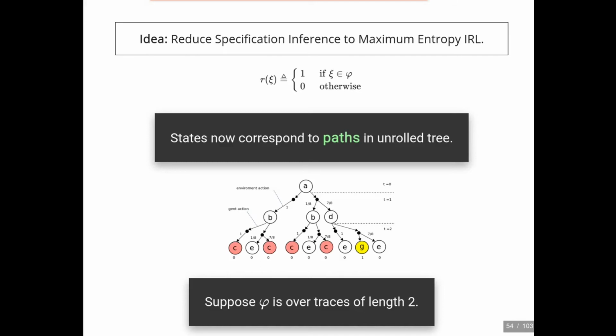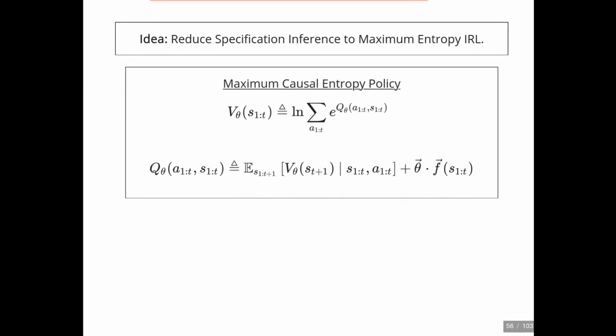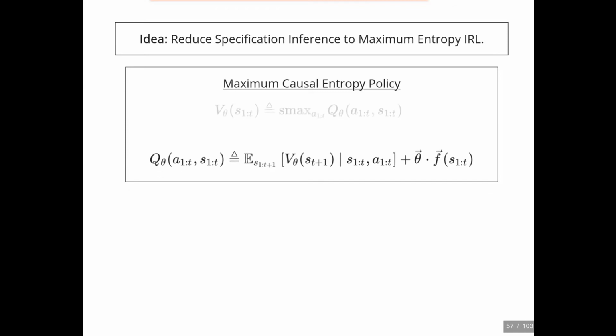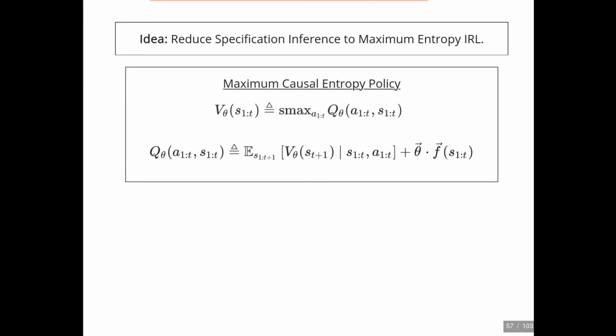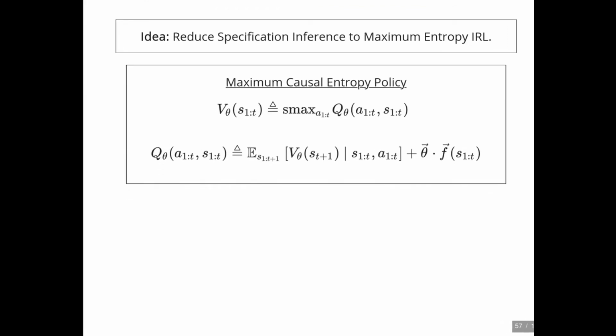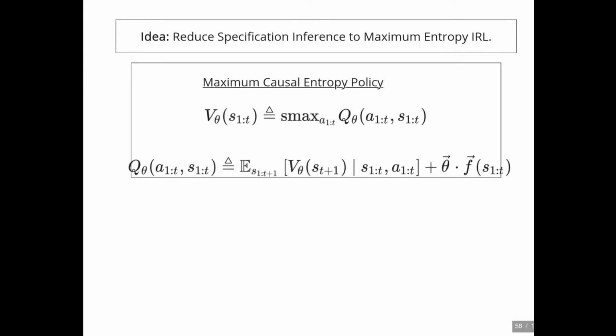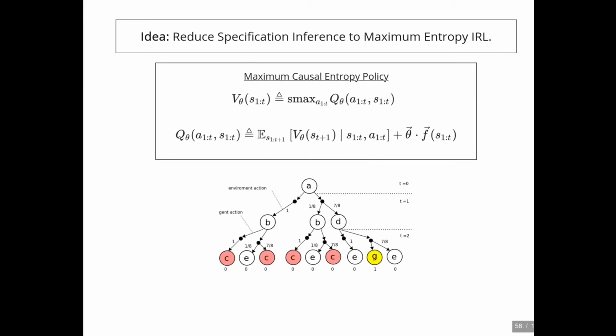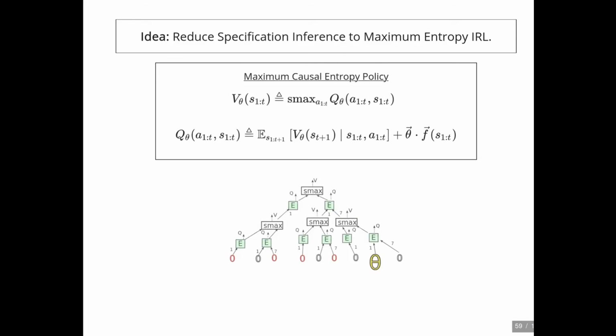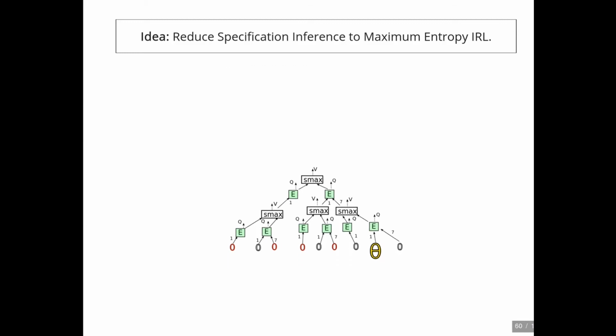With this tree in mind, let's focus on the soft Bellman backup. For notational convenience, let's replace the log sum of exponentials with smooth max, denoted here by the symbol S-max. Now, in the context of our tree, the soft Bellman backup corresponds to the following computation graph, where we've replaced f with the indicator function for whether or not the specification is satisfied. Here, we have a graph that takes as inputs either 0 or theta if the specification is satisfied, and alternates between expectation and softmax.